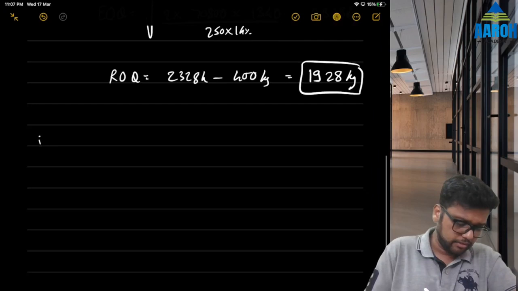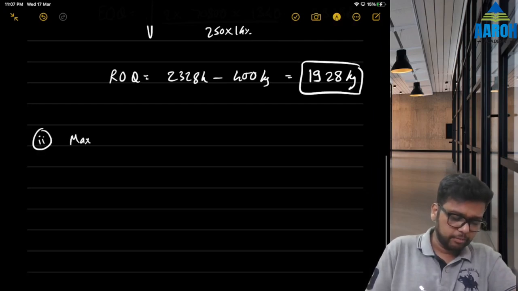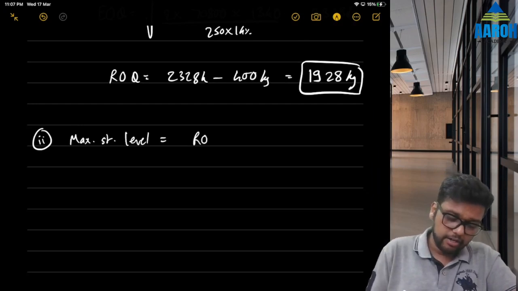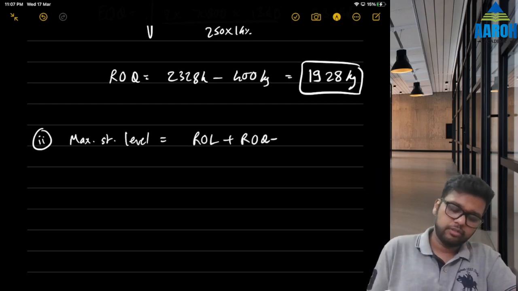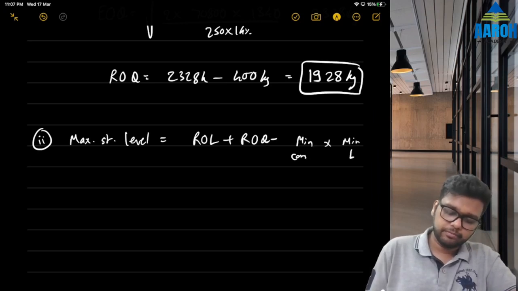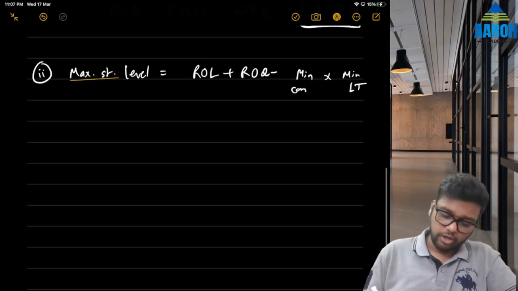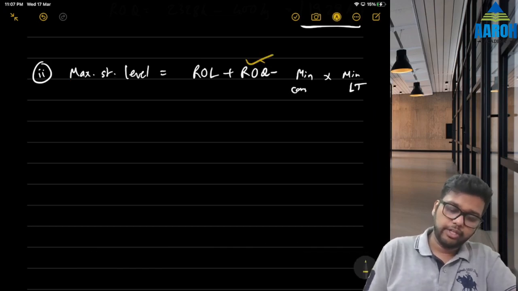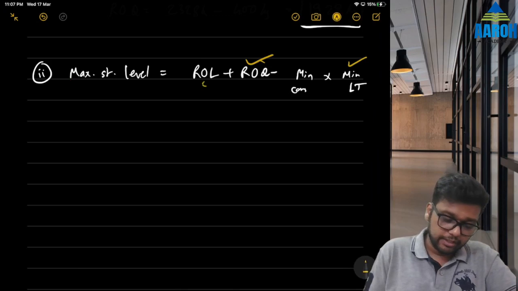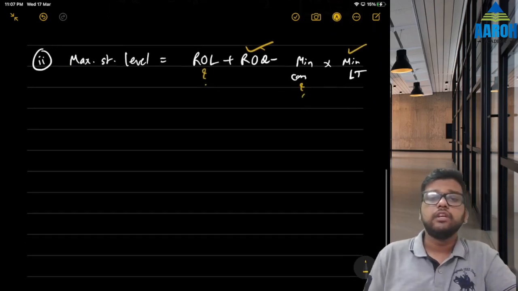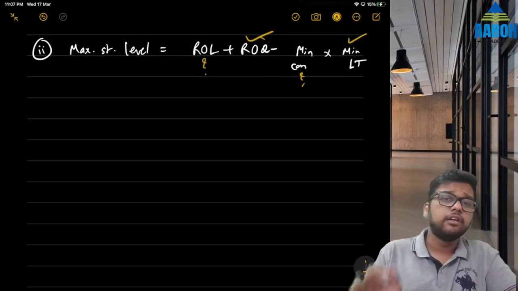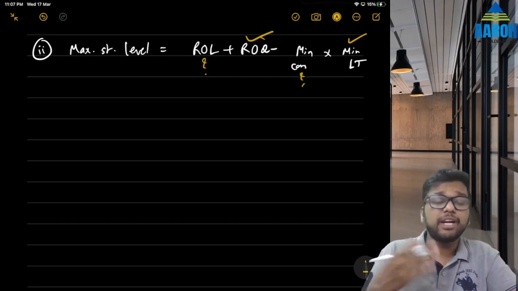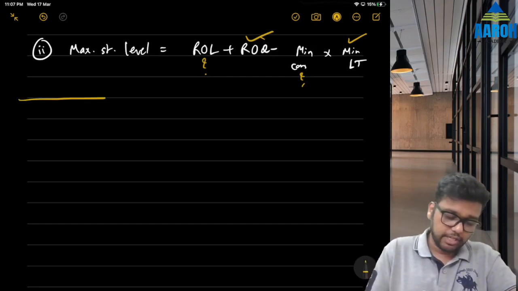Let's go to the second part. Second part is maximum stock level. For maximum stock level, we need ROL plus ROQ minus minimum consumption into minimum lead time, right? Of this, we already have ROQ, we already have minimum lead time. This we don't have, this we don't have. So ROL and minimum consumption, but for ROL we'll need average consumption and maximum consumption, right? So let's first try to find consumption.